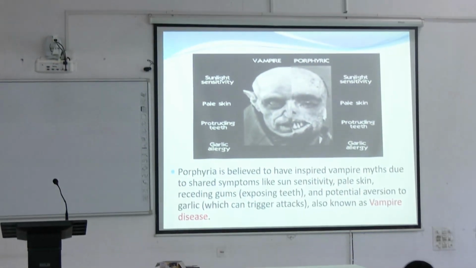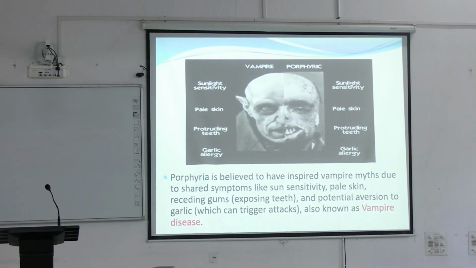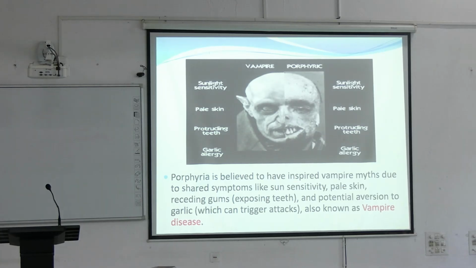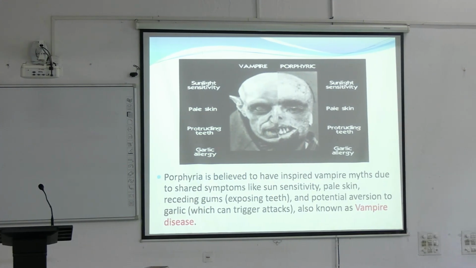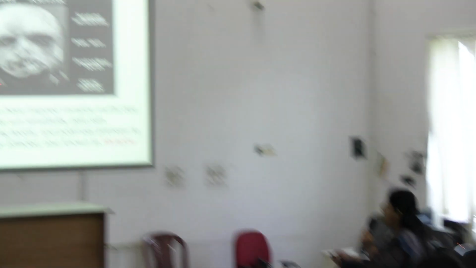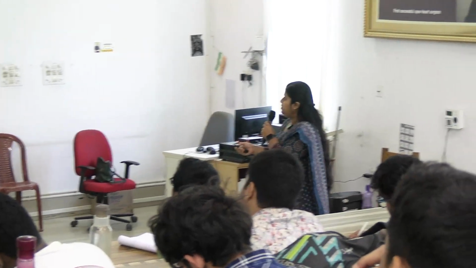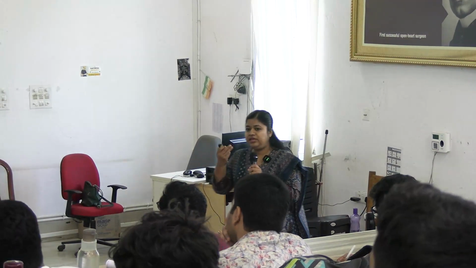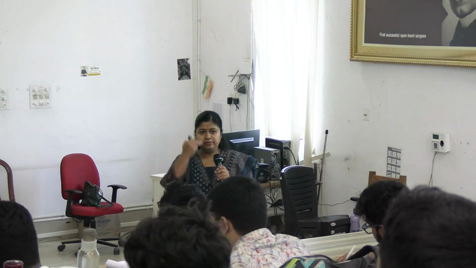In case of photosensitivity in porphyria, people with porphyria prefer to stay indoors, not to come into sunlight. Next, pale skin. Pale skin can be because of anemia or an underlying severe disorder. Now, protruding teeth, as the gums will be receding.